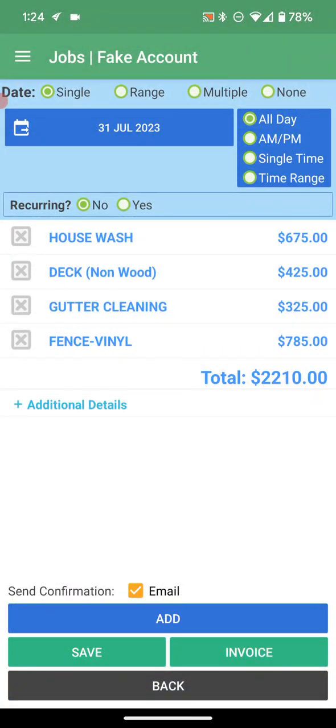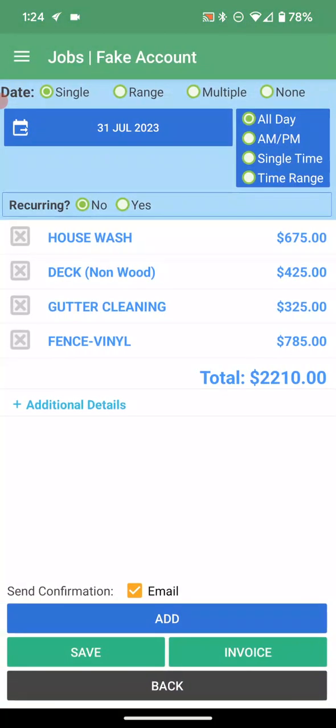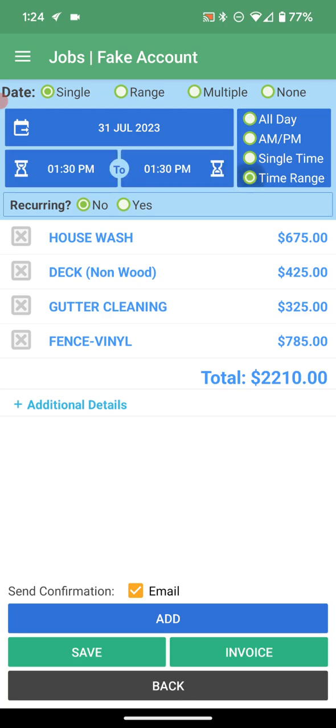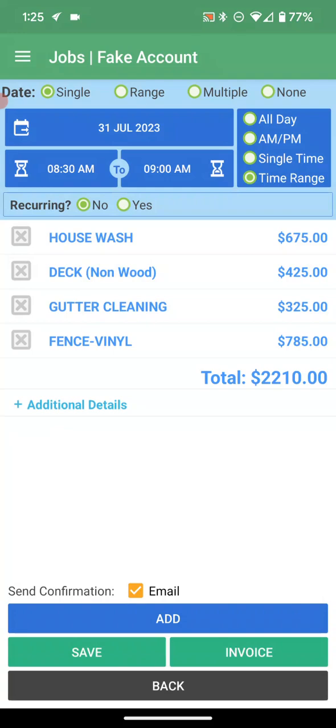None of the additional details carried over in here, okay? So there's no other pricing info in here. There's nothing that shows if there was a special note or anything. So this can be a bit tricky if we're doing it this way. $2,200 job, we'd go ahead and, if we know for sure, time range 8:30 a.m. to 9 a.m. arrival. Okay.